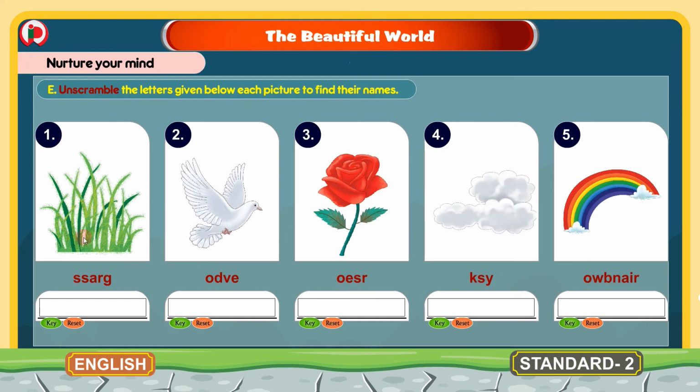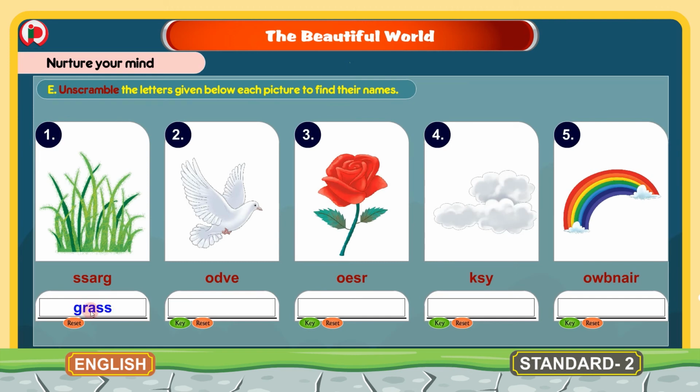First picture is, this is grass, this is dove, rose, sky, rainbow. Now here the names are given below these pictures but the letters are not in correct order of these words. For grass, the correct spelling is G-R-A-S-S, grass.